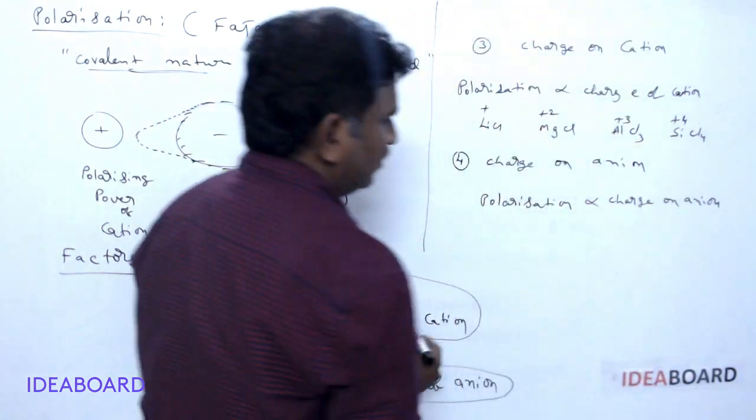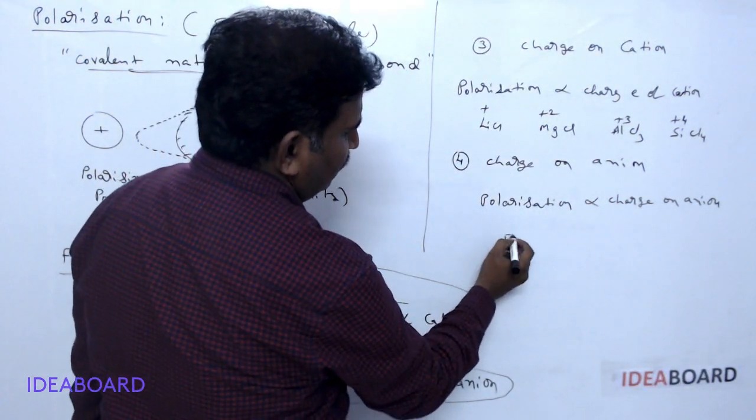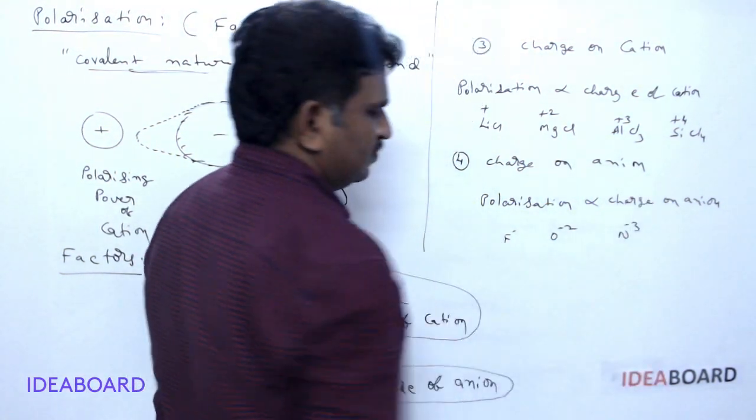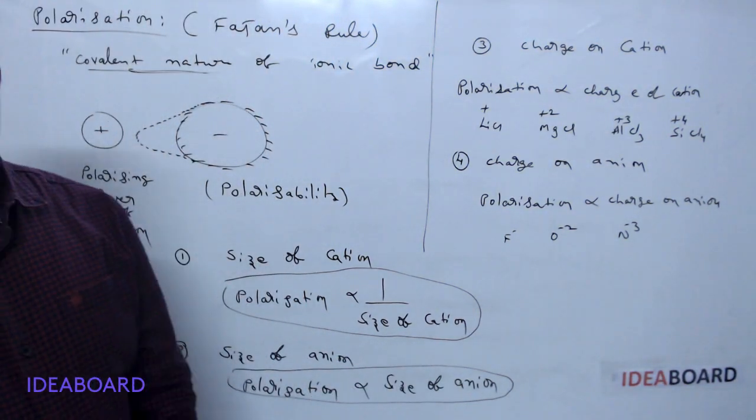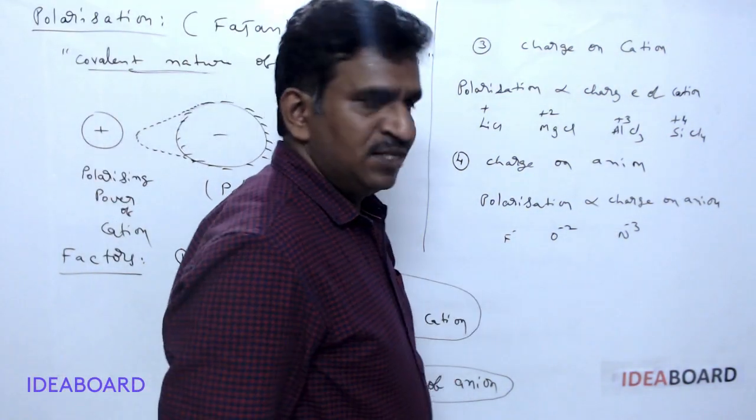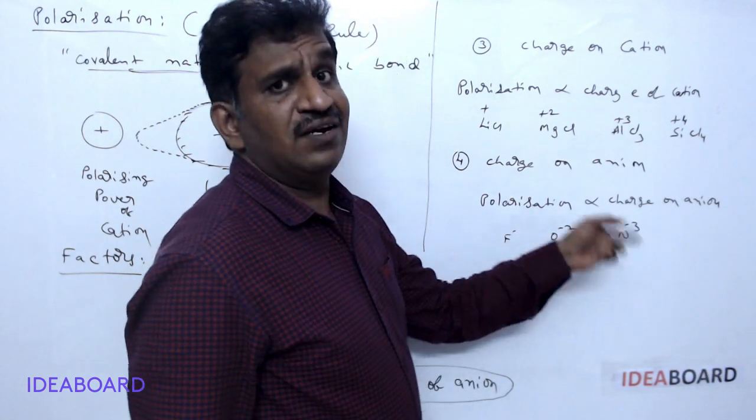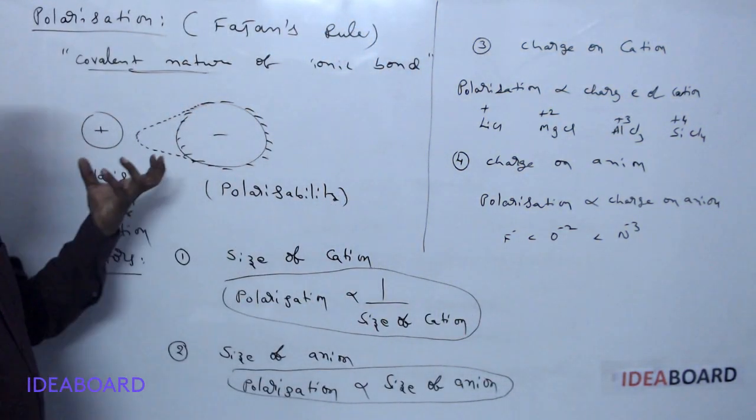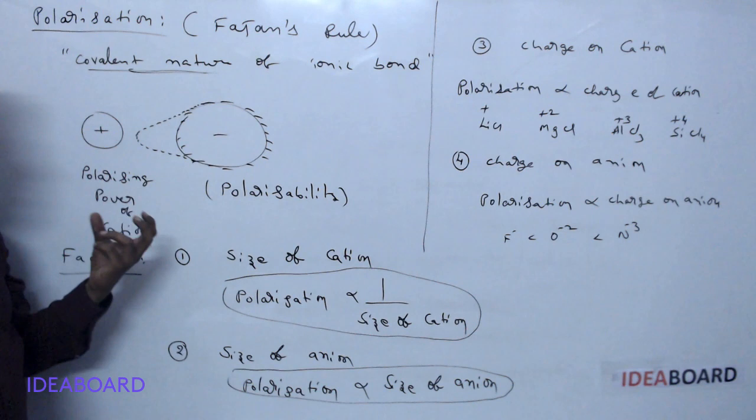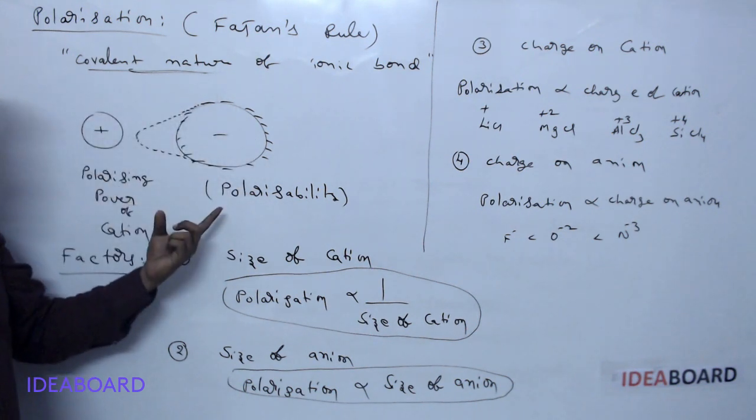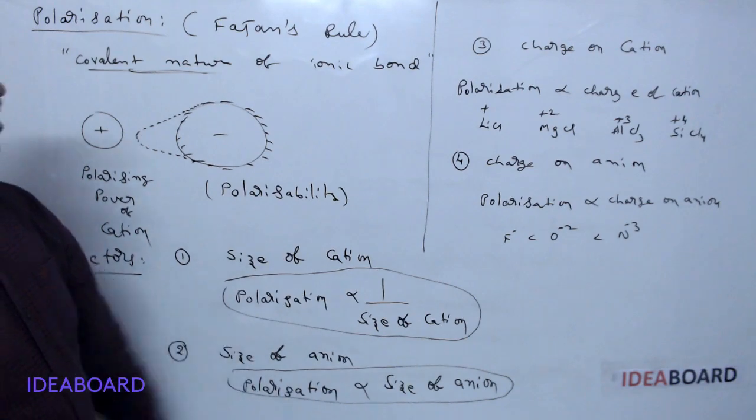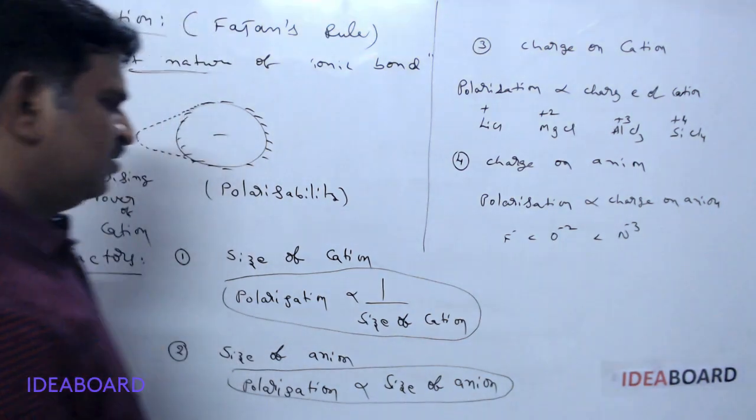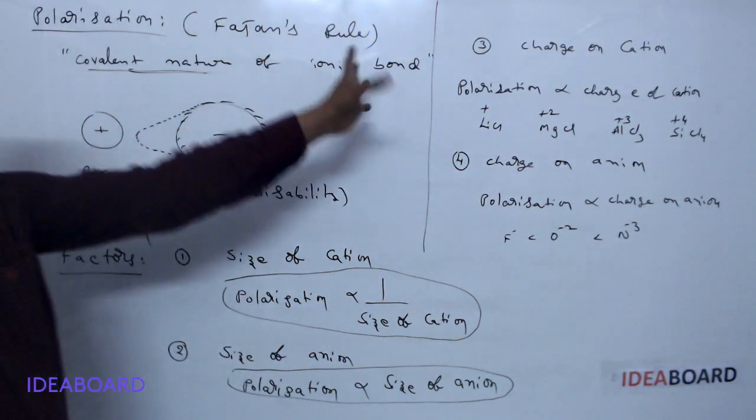Why? Because, for example, if you are taking F minus, O minus 2, and N minus 3, in these 3 ions which is bigger in size? Yes, N minus 3, because it has 7 protons only but the electron number is 10. So whenever the charge is more, it easily gets distorted, that is, the ability of polarizability is more for this, and so polarization occurs easily. So these are more important factors.